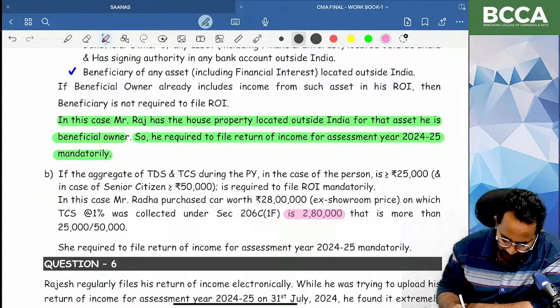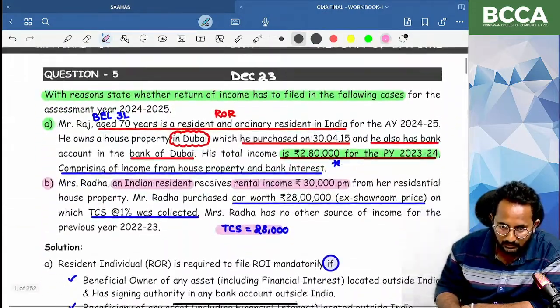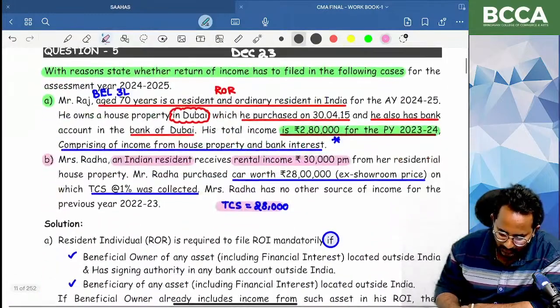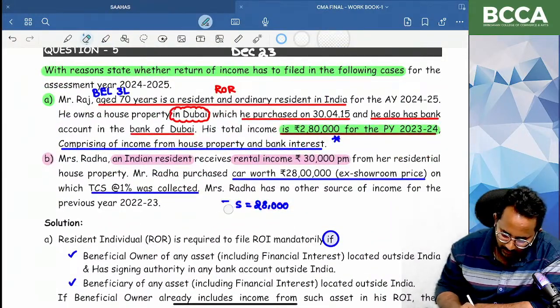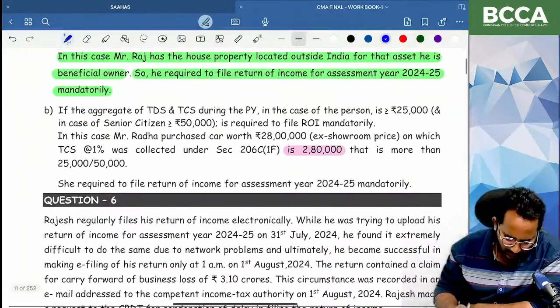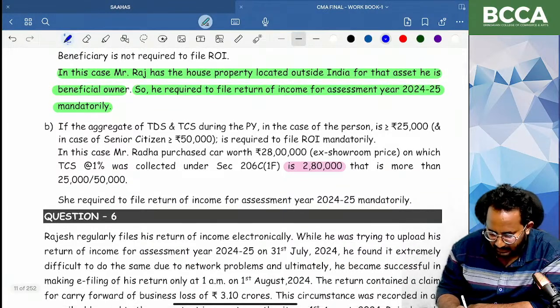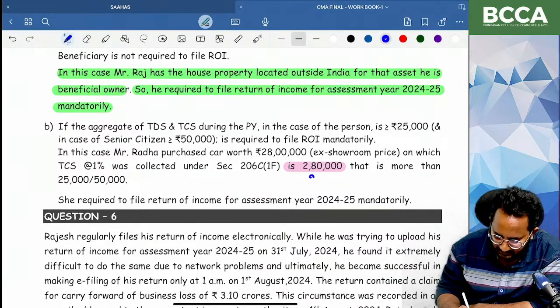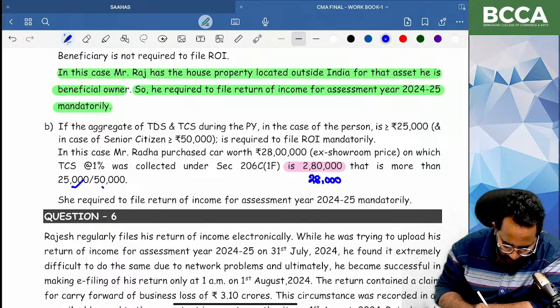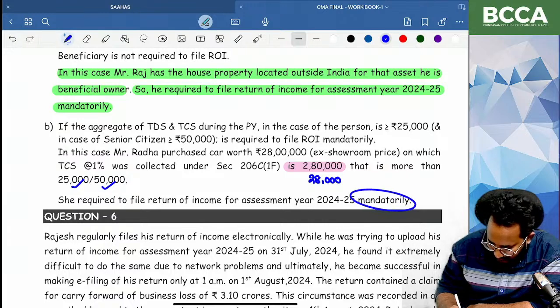2,80,000, sorry, please check it. 28 lakh into 1%, how much? 28,000. Okay, this was wrong, no issue. The extra zero, please change it to 28,000. So that is in excess of 25,000 or 50,000? 28,000 versus 25,000 or 50,000. Can you tell me here what is the answer? Need to file the return of income mandatorily.